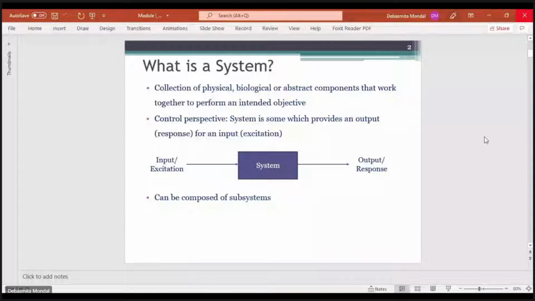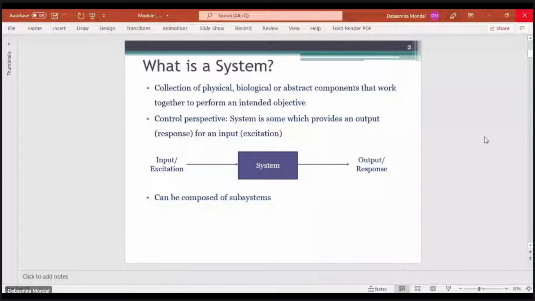From a control point of view, a system is something which is subjected to a certain input. This input is generally known as the excitation. The moment you apply some input signal or excitation to a system, the system will respond to this input and generate an output, or a response of the system. This is known as a control system.